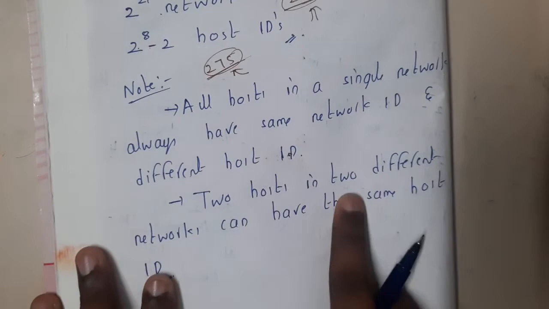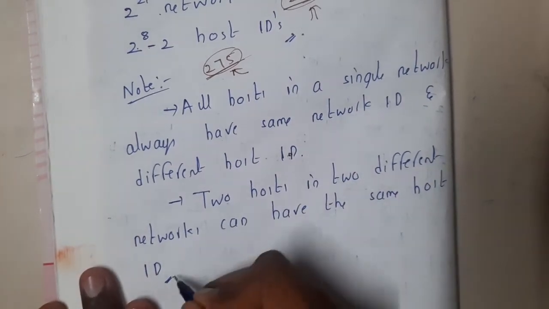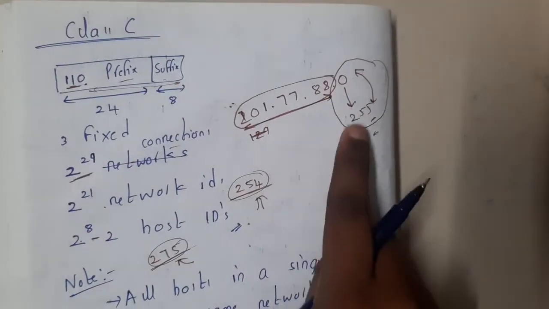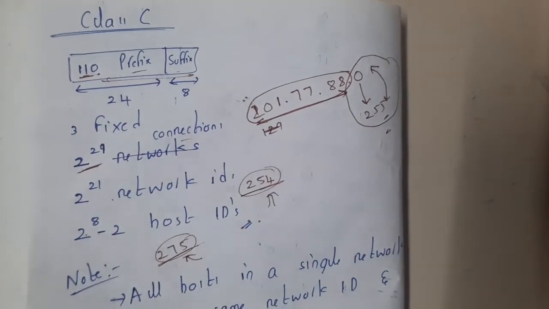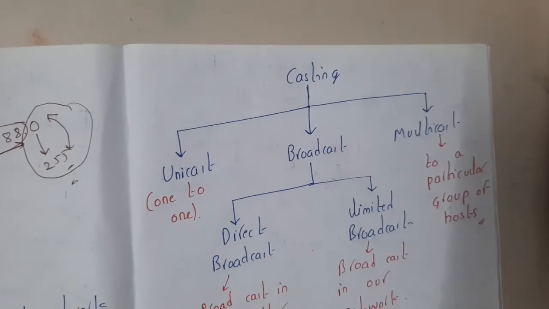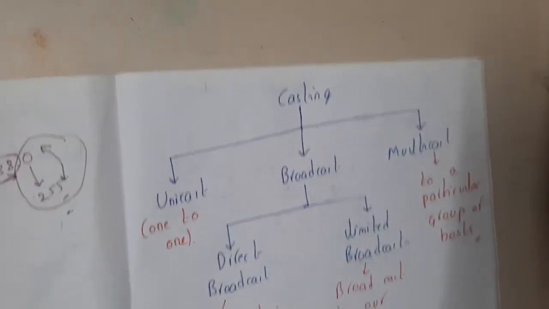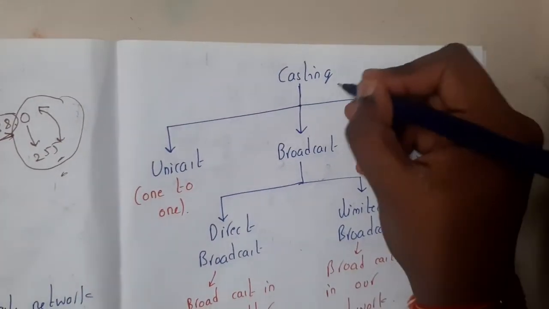So two hosts in two different networks can have the same host number, host ID, right? Because this 0 to 255 can be repeated in some other network. So they could also have it, right? Yes. Okay. So now everyone got a clear idea with respect to that, right? Yes. So now let us go through some basic casting methods, guys.